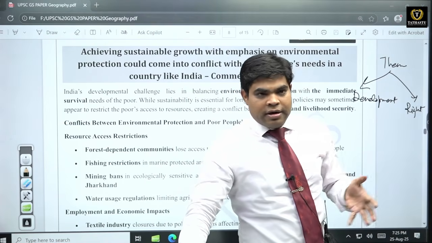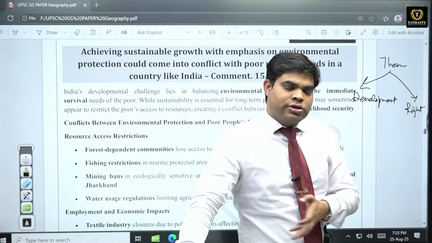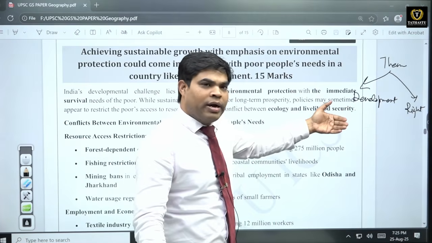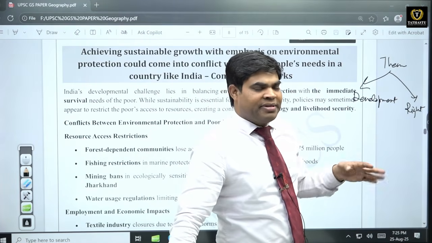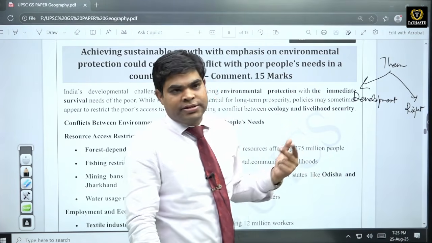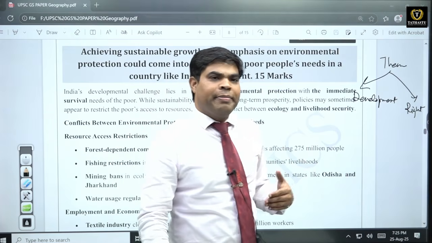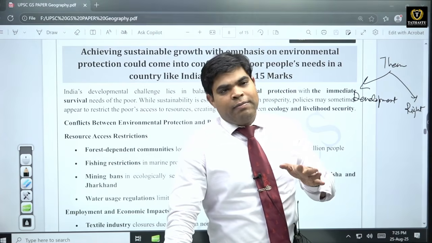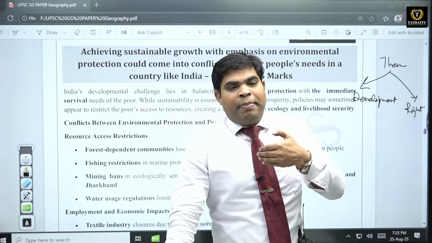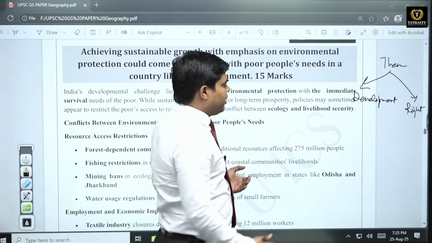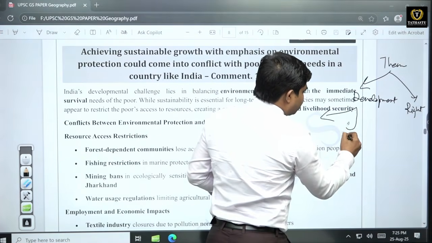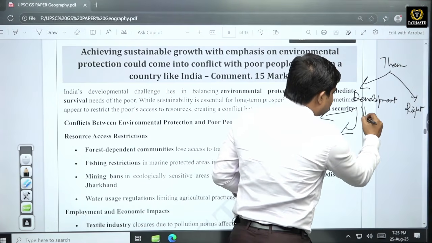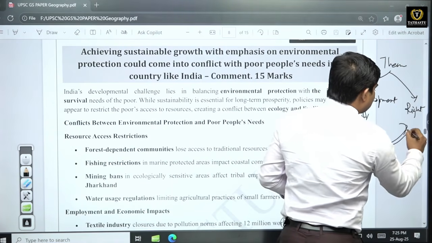If we exploit these coals, excavate these coals, then it will affect the population who are already living in that area. Because of that, we have to strike some kind of balance. We have to do some cost and benefit analysis also, and put certain measures in place, so that if development is happening, the benefits of development should not be just siphoned away, stolen away by some people living in urban areas, but the fruits of development should also reach these people.